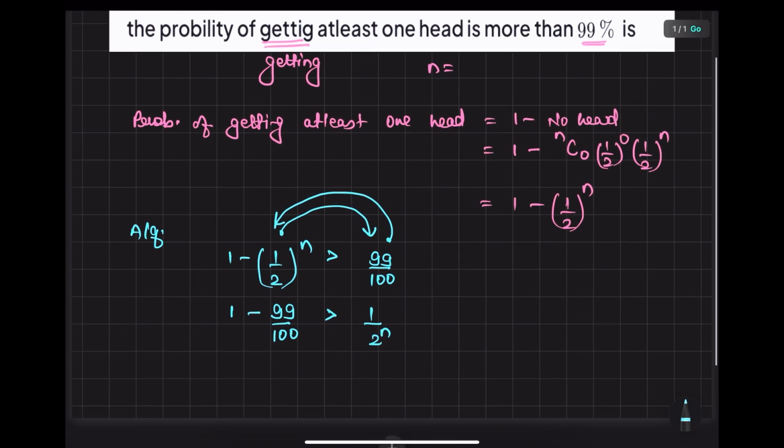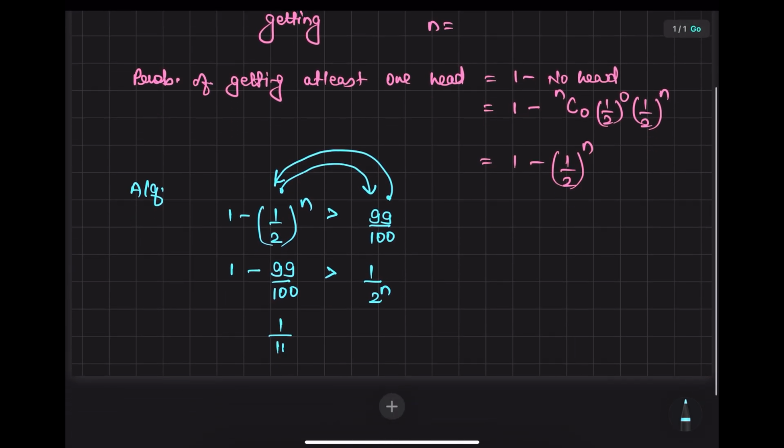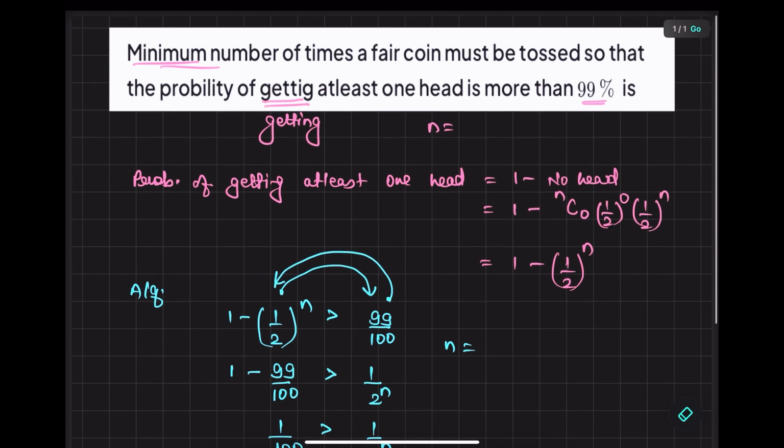So this thing will become 1 by 100 greater than 1 by 2 power n. Now you have to handpick the value of n so that it holds true, and the value of n should be the minimum number of times. Okay, so look at this.